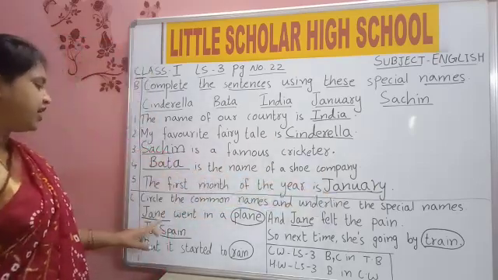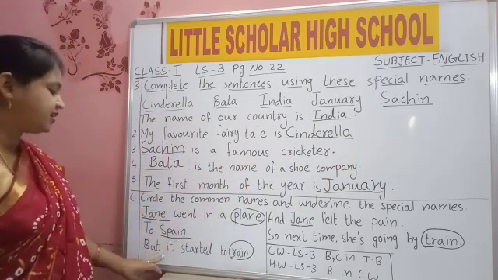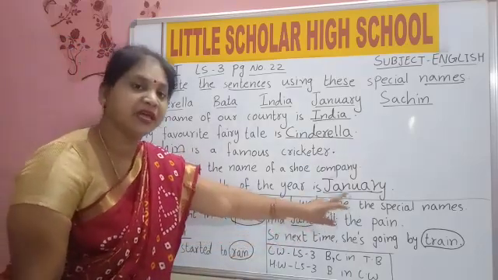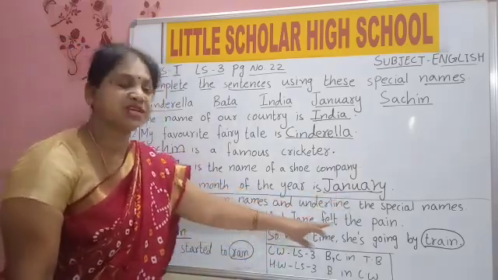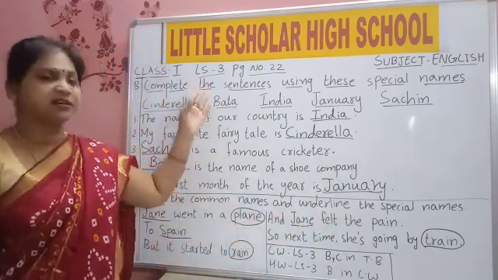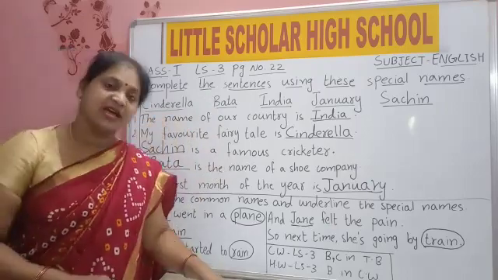Next, Jane went in a plane to Spain, but it started to rain and Jane felt the pain. So next time she is going by a train. Learn this poem also, children, and learn this. So fill in the blanks also. Do your work very neatly, both in class and textbook.